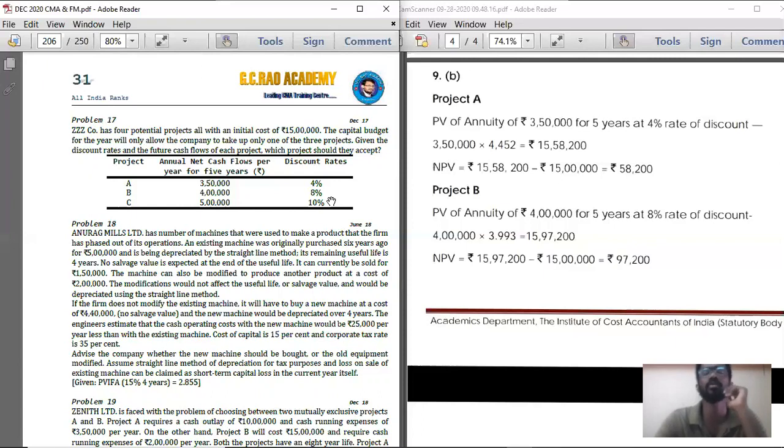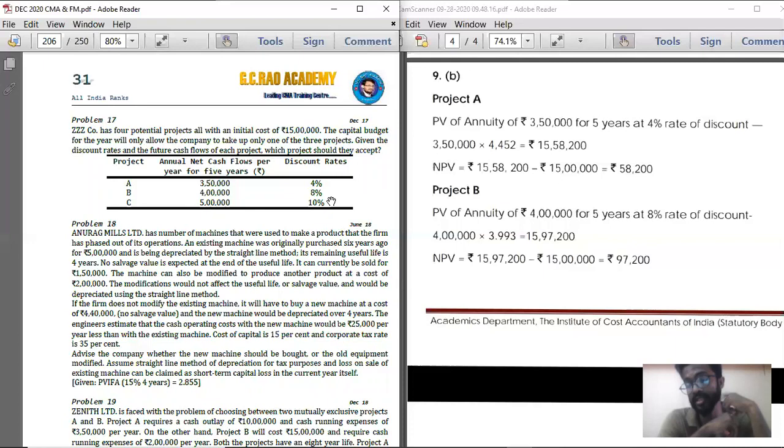So below that, small Roman number 2. NPV is equal to present value of cash inflow minus present value of cash outflow.